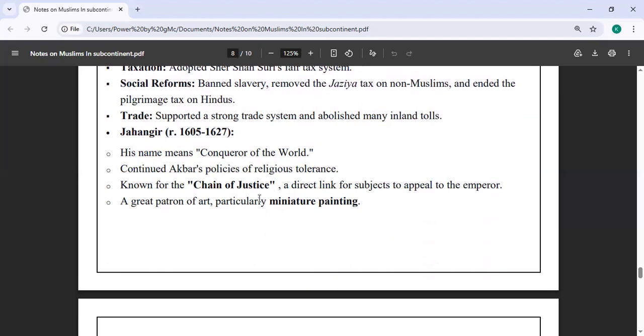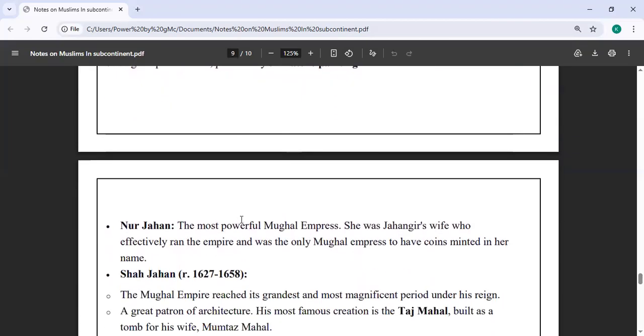So what he did was that in his courtyard, he made the chain of justice. Anyone who would pull the chain would be called for justice. They would call the king, Jahangir, directly for justice. He was a great patron, a lover of art, particularly the miniature painting he really liked.